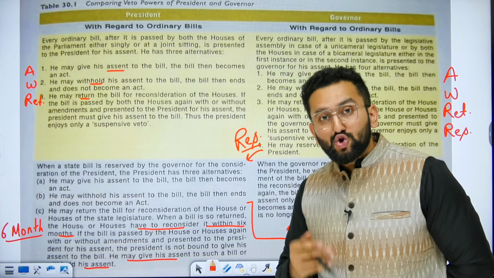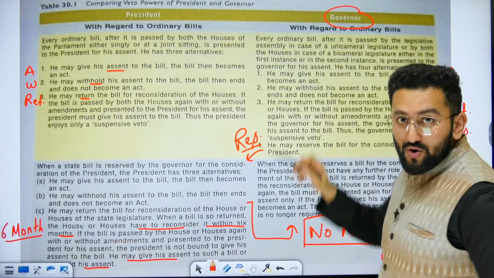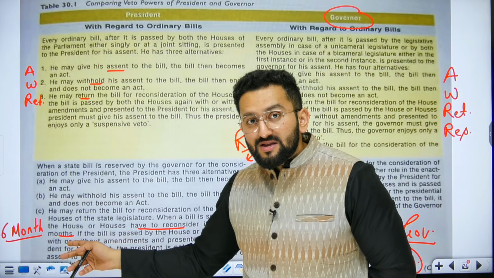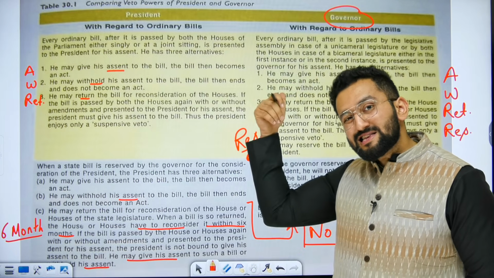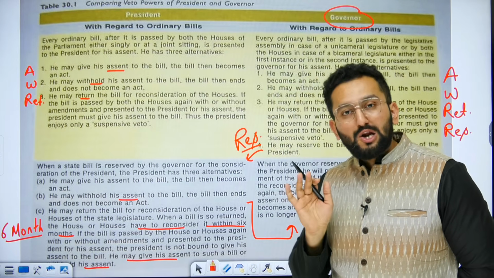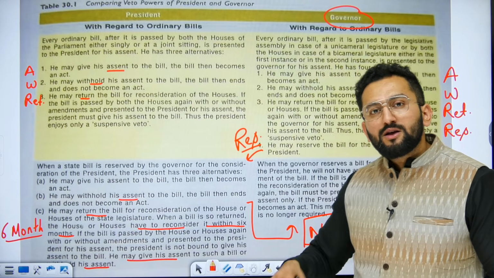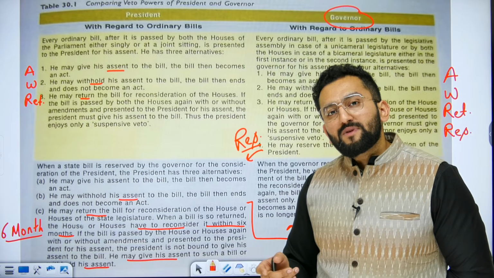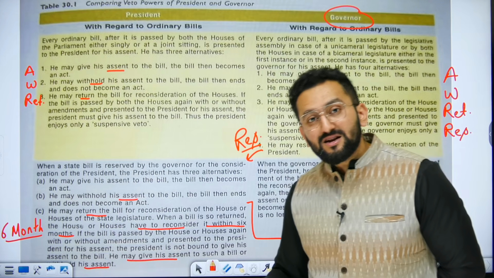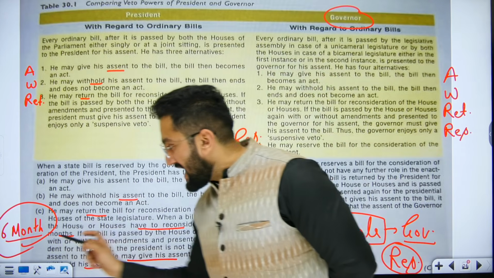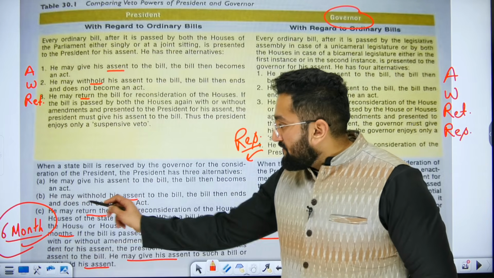Now what can the president do? Means now this bill is reserved for the president, and here we have the governor. What choices is the president having? The president can give assent. If he says assent, it means now this state bill can be turned into a law, right? He can return. Return means you have to return. Now when you return, there is a condition. The condition is that the concerned state legislature has to consider this bill within 6 months and send this bill back to the honorable president. Okay. Withhold.